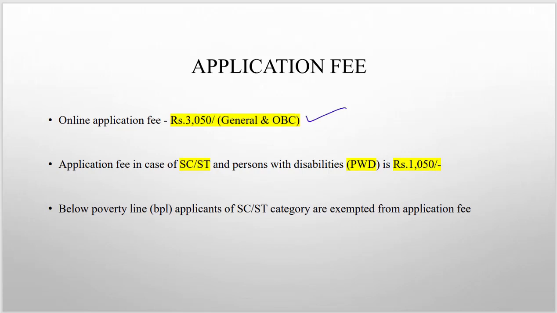For SC/ST and persons with disabilities it is 1,050, and below-poverty-line applicants of SC/ST categories are exempted from the application fee. So for most of the people, the application fee would come around 3,050 rupees.